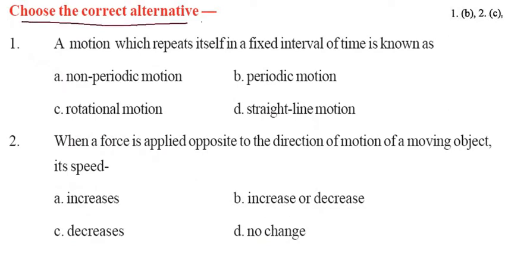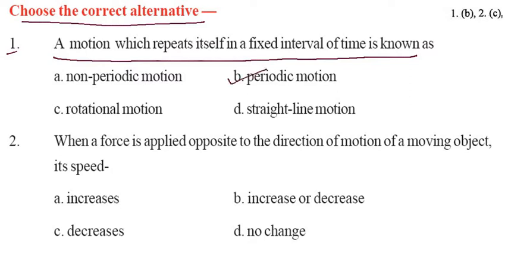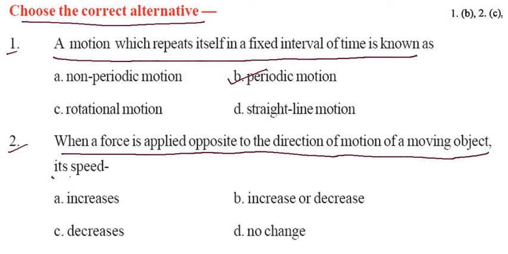Now choose the correct alternative. First one: a motion which repeats itself in a fixed interval of time is known as periodic motion. Now come to the second: when a force is applied opposite to the direction of motion of a moving object, its speed decreases.